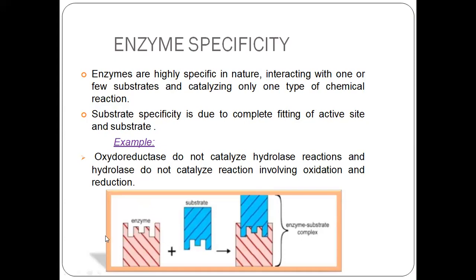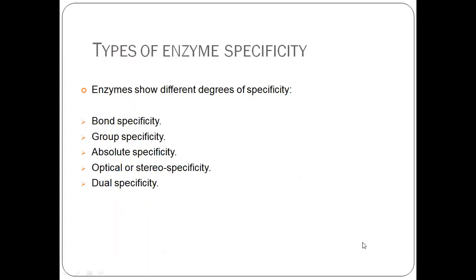We can see in the example in the figure below. See, this is the shape of the active site of the enzyme, and this can bind only with the substrate whose shape is like this. See here how they are binding. This is the enzyme substrate complex. The enzymes are very specific. Let us take a few more examples now.